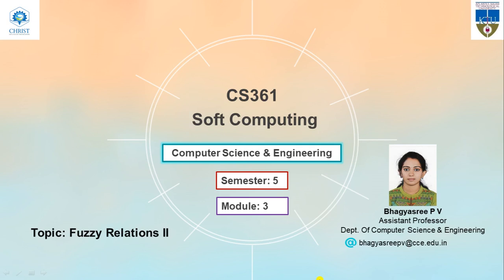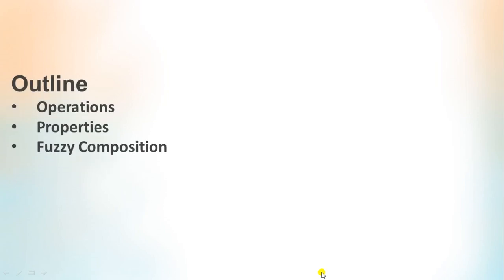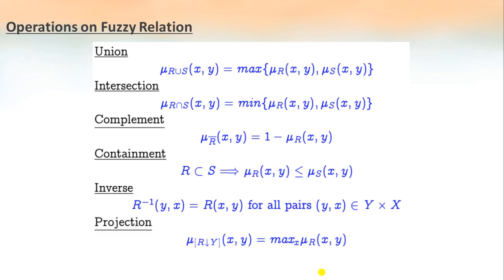Hello students, in this video we will discuss the remaining topics of fuzzy relation, that is operations on fuzzy relation, properties and fuzzy composition. So the operations that we perform on fuzzy relations are the same. We will start with union of the two relations, which will return the maximum of mu R of x, y and mu S of x, y, and intersection will come with minimum of the two relations R